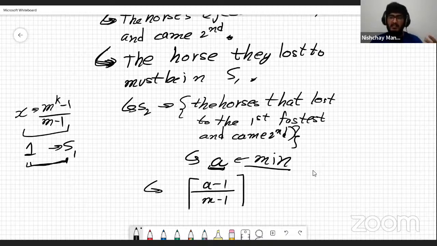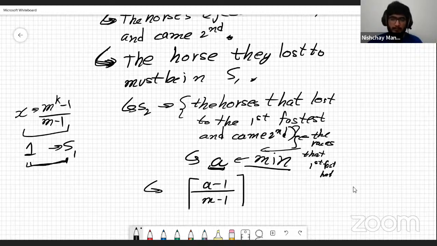So the number of races the first fastest horse has is minimum, and that is going to be equal to A.